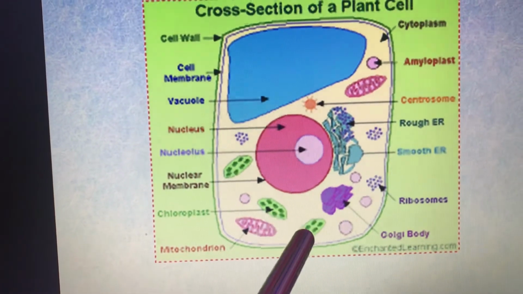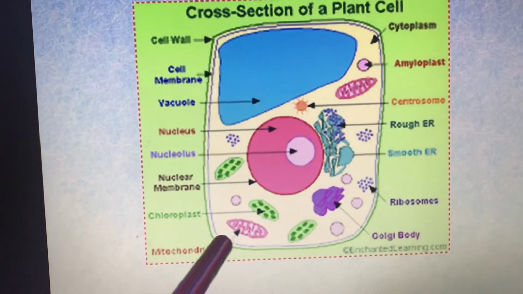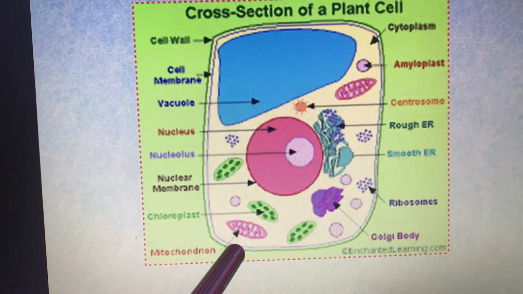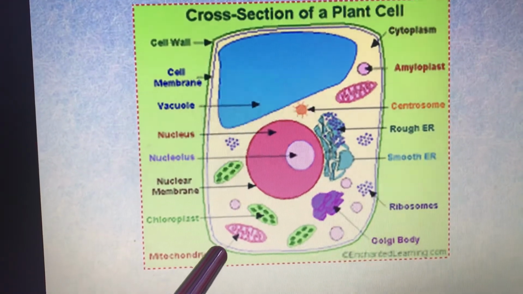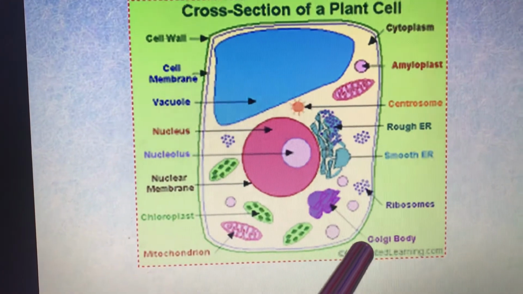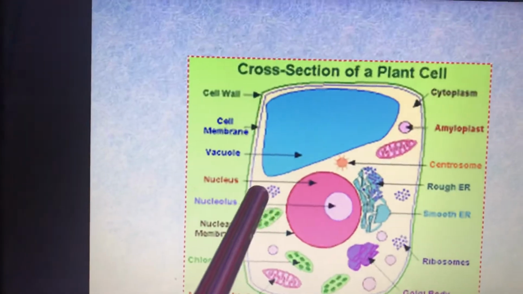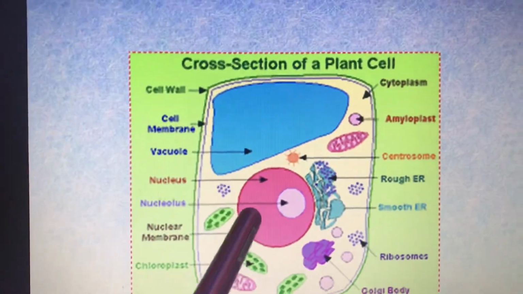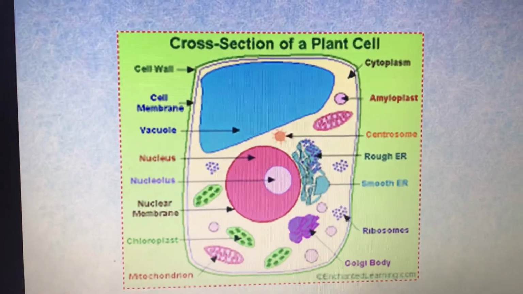Okay, these green color cell organelles are the chloroplasts. Here you can see another cell organelle which is known as the mitochondria, Golgi body, okay, and vacuole. So all these parts we are going to study in detail in this chapter.